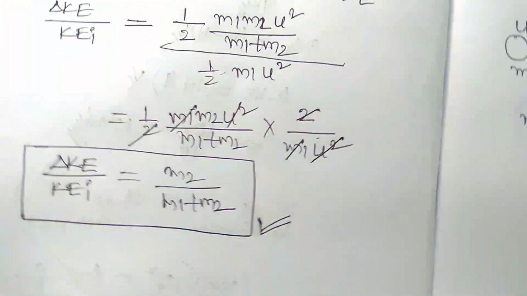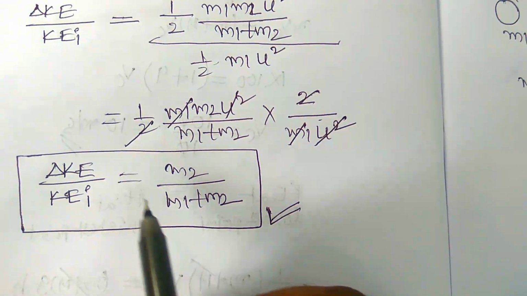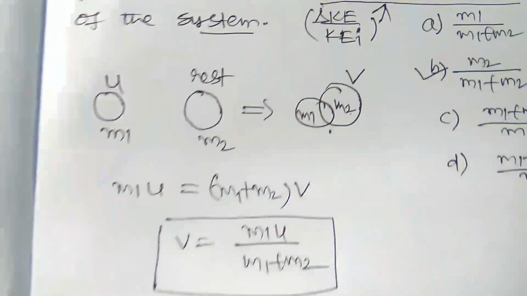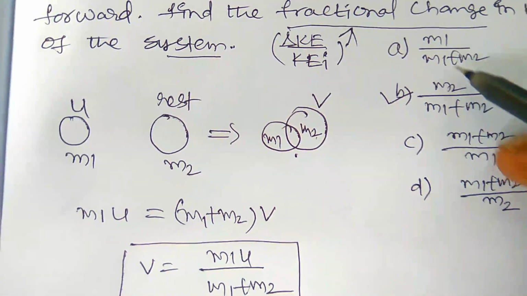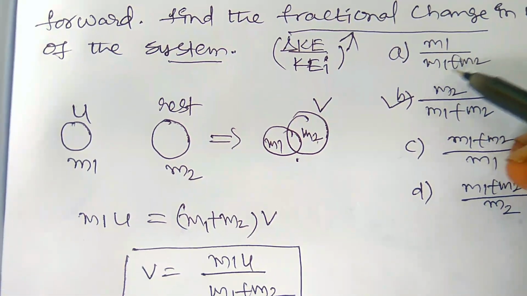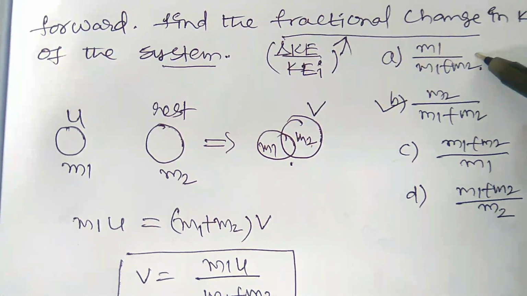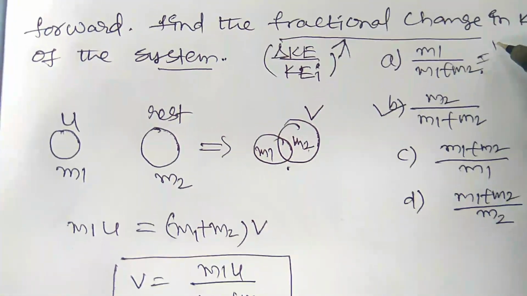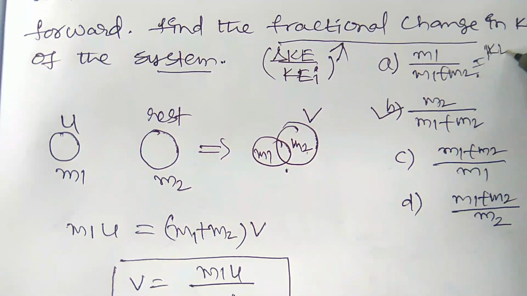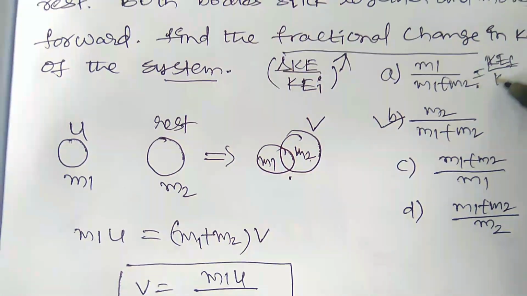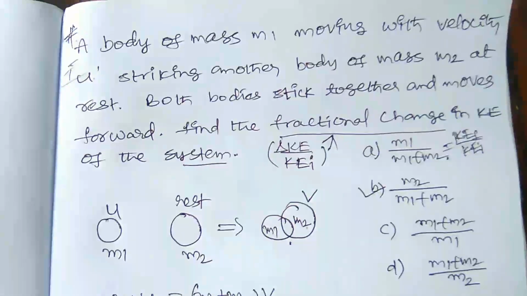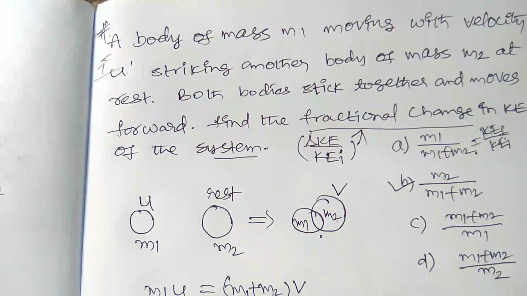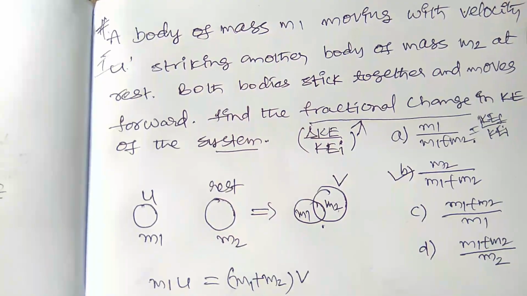Already we derived it. Just you have to remember this, and you can put the answer very easily. That is m2 by m1 plus m2. So what about m1 by m1 plus m2? This is the ratio of final kinetic energy to the initial kinetic energy, KE f by KE i, which you already derived. This is a very important formula and problem in previous examinations.